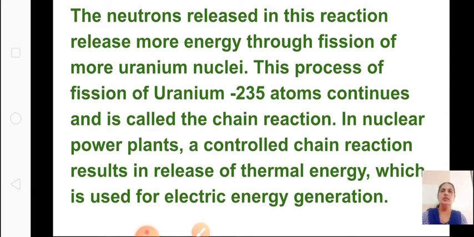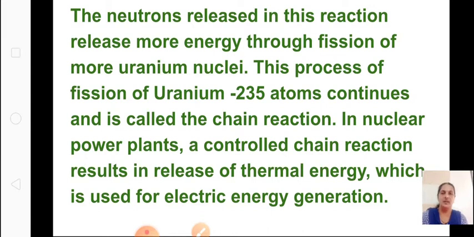The neutrons released in this reaction release more energy through fission of more uranium nuclei. This process of fission of uranium-235 atoms continues, and it is called a chain reaction. In nuclear power plants, a controlled chain reaction results in release of thermal energy. This should be controlled because it is very quick.